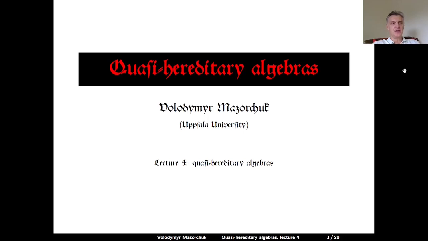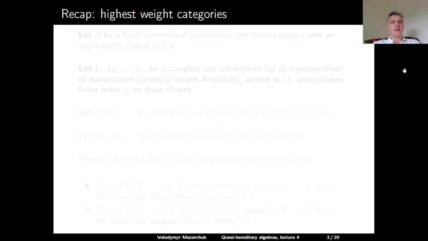Quasi-hereditary algebras, lecture 4, quasi-hereditary algebras. Let us start by recalling the definition of a highest weight category.